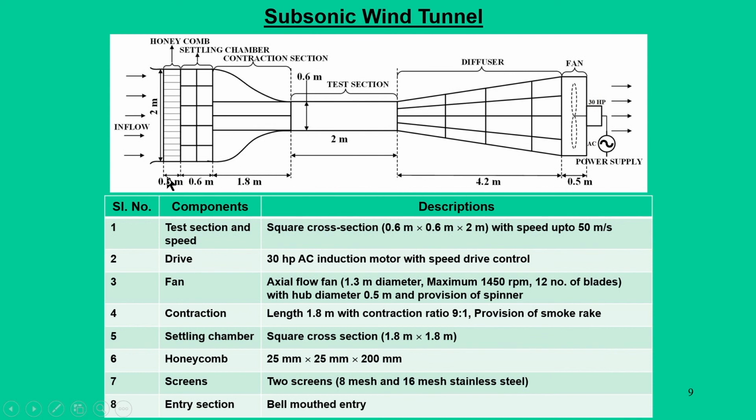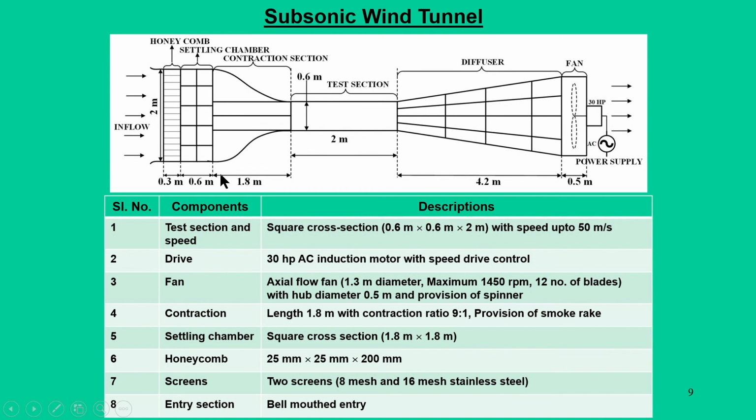Each unit will have its own shape and dimensions. First, we have the drive, as I have already mentioned, a 300 HP induction axial flow fan driven by an induction motor with AC supply. The diffuser part is 4.2 meters in length, the test section is 2 meters in length, the contraction part is 1.8 meters in length, and the honeycomb plus screen structure is about 0.9 meter in length.